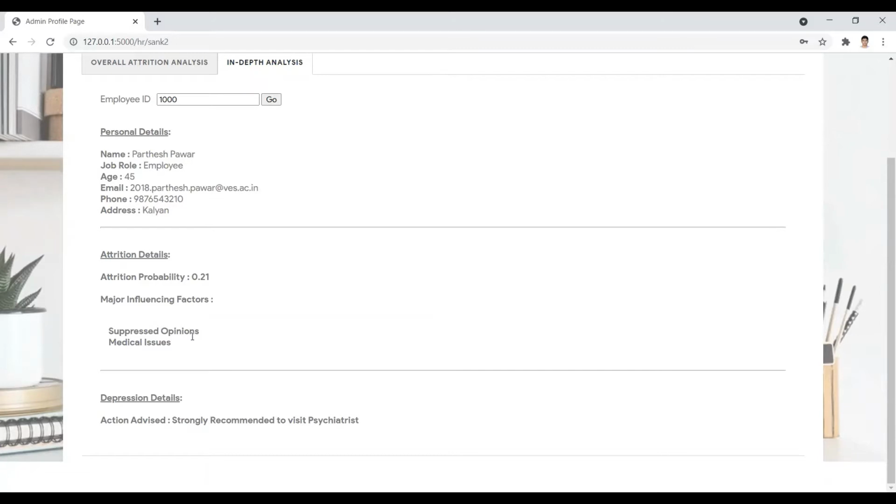In the depression section, the mental health analysis for the employee is shown. You can see that the action advised is strongly recommended to visit the psychiatrist. This means that this employee is suffering with severe depression and immediately needs to be consulted with medical care.